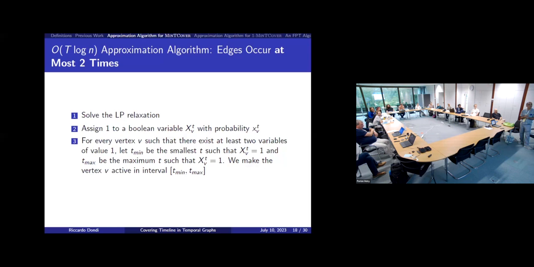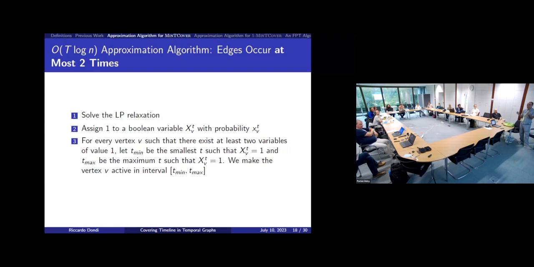The problem is that this is not a solution to our problem, because in our solution we want the vertex activity to be defined as an interval. So we apply the third point. We take one vertex. If it's defined in a single timestamp, we do nothing.